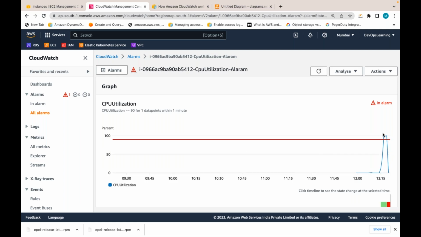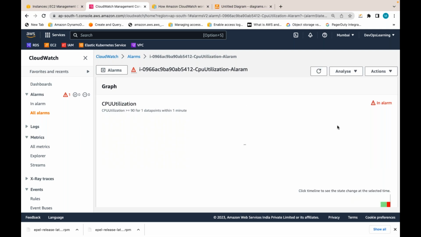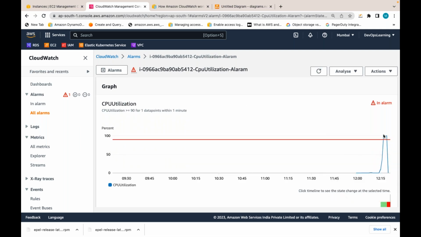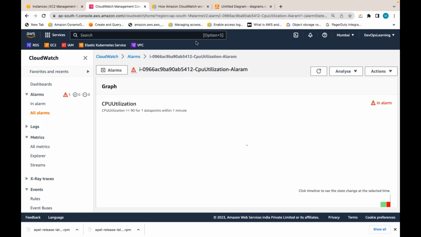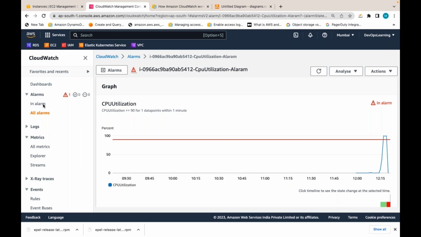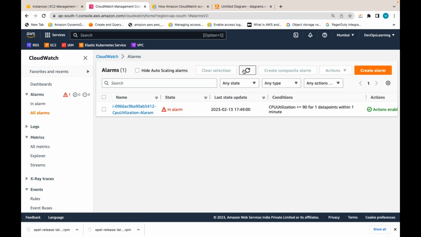Now, if you see, it came down again because I stopped and started the server. That rebooted the server, and utilization came down. If you keep refreshing, you can see it will be in OK state after some time. It will be in OK state because the server was stopped and started, so the stress process is killed. So there is no CPU utilization again. You can see it in OK state. But anytime it goes above 90, the alarm will take whatever action you define in that alarm.